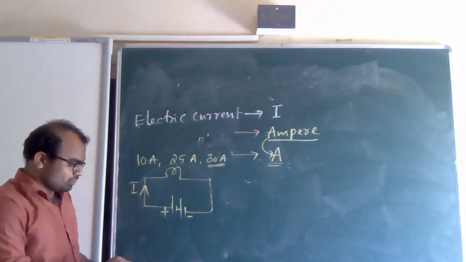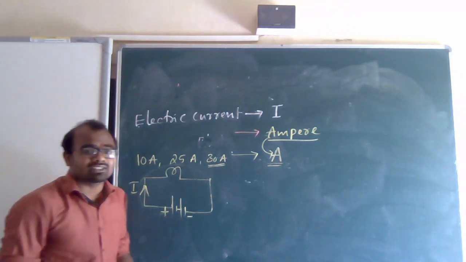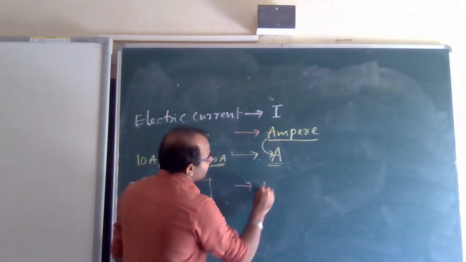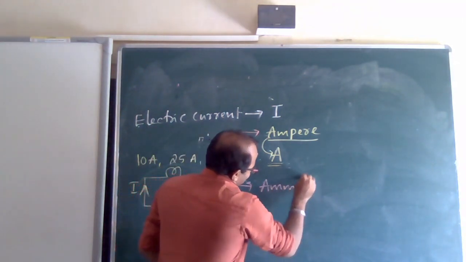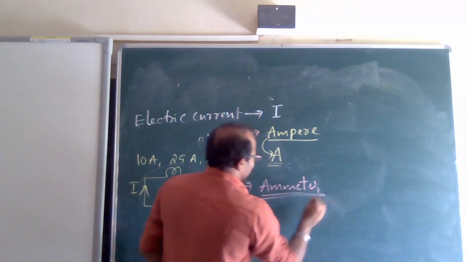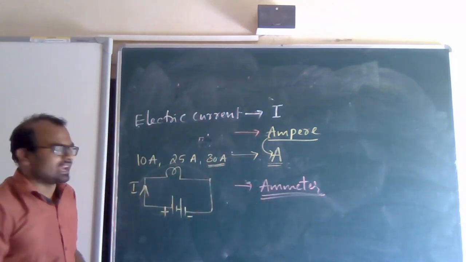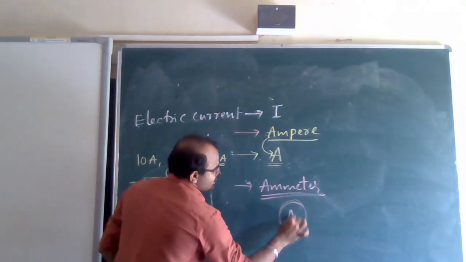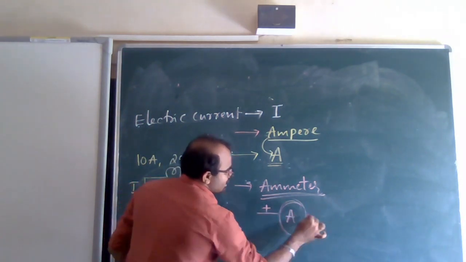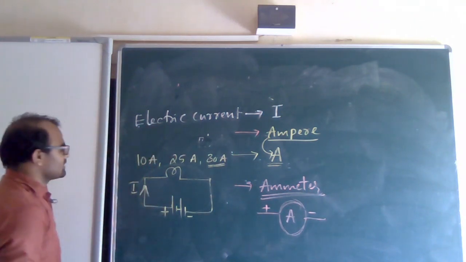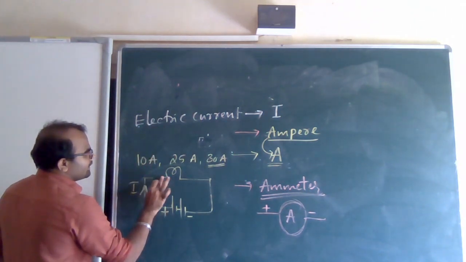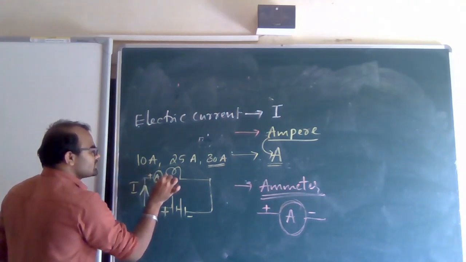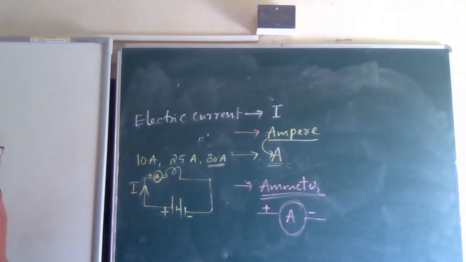By which instrument is electric current measured? That is the ammeter. The ammeter is the instrument used to measure electric current. Just see, this is the ammeter. This side it is plus, this side it is minus. In an electric circuit, it is always connected in series with the object in which we measure current.